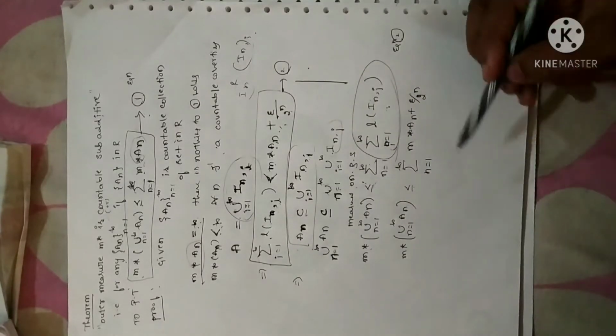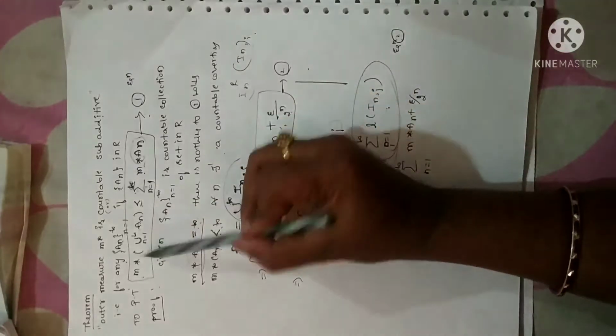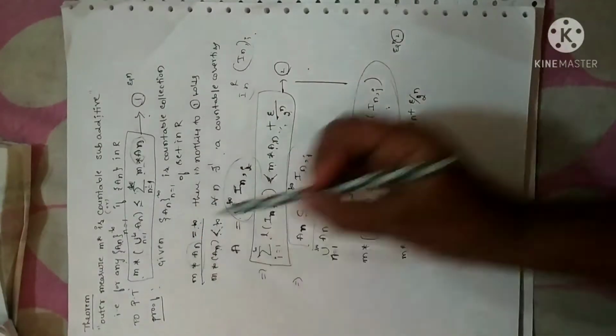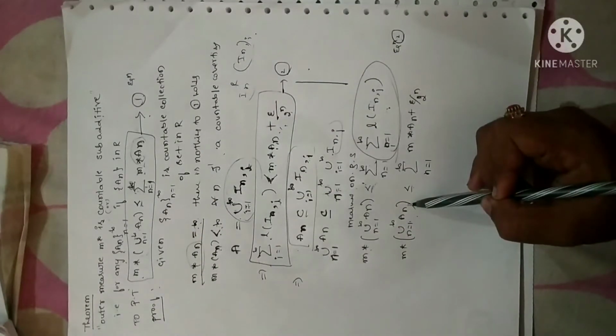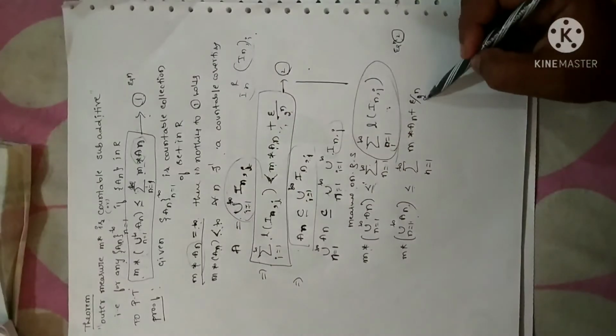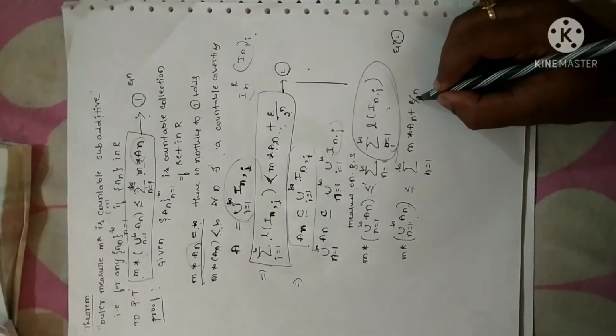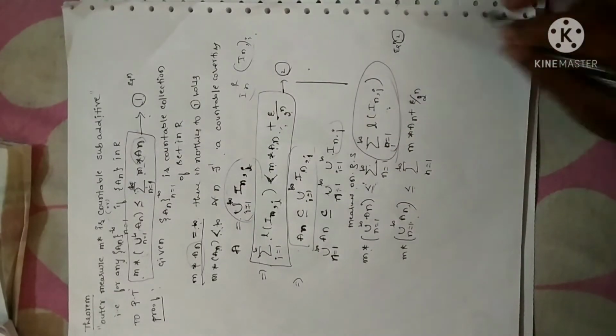Now, what I have to prove is, look at the given statement. The LHS I have already arrived at. See here, m star of union n equals 1 to infinity An. But the extra term is epsilon by 2 power n. Anyhow, when you have only epsilon, I can neglect it since it is arbitrary.